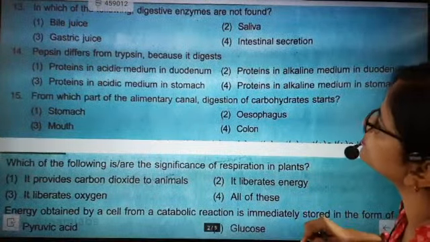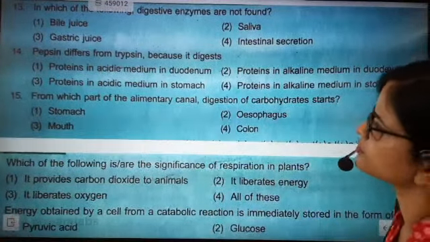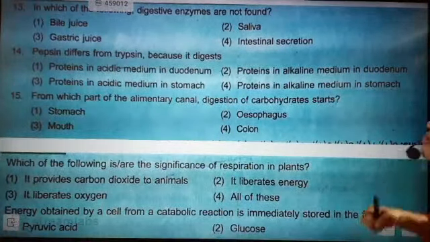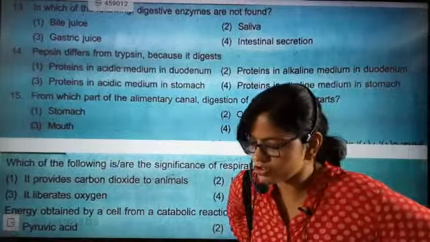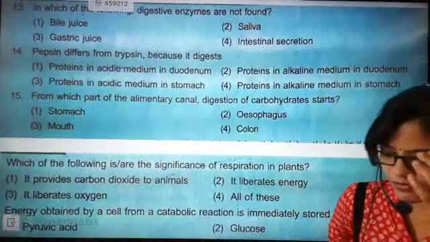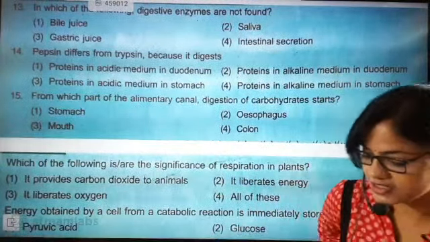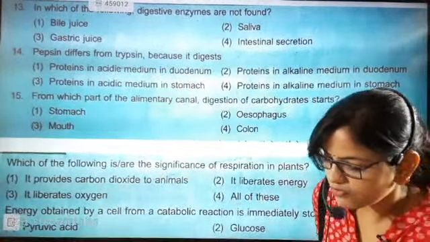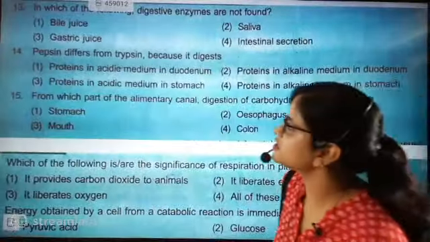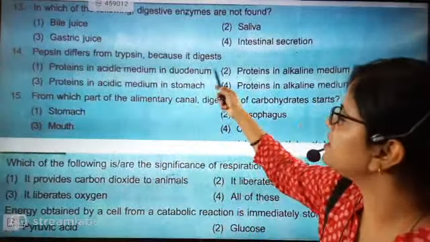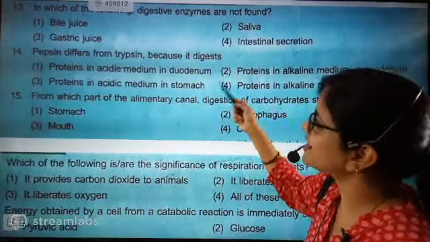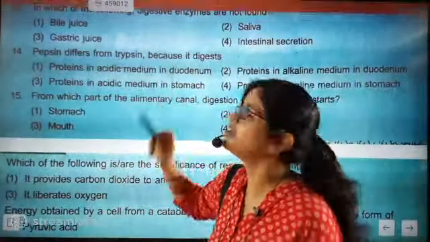Pepsin differs from trypsin because it digests what? Now this question number 14 belongs to you. Think about it and then give the answer. Akshaya, very good. The 14th answer is protein in acidic medium in duodenum. So pepsin differs from trypsin because it digests protein in acidic medium in duodenum.